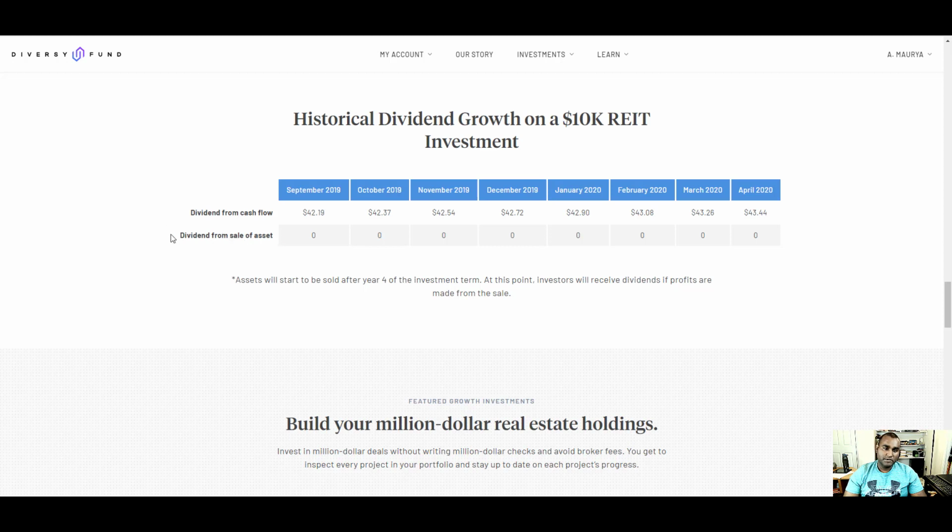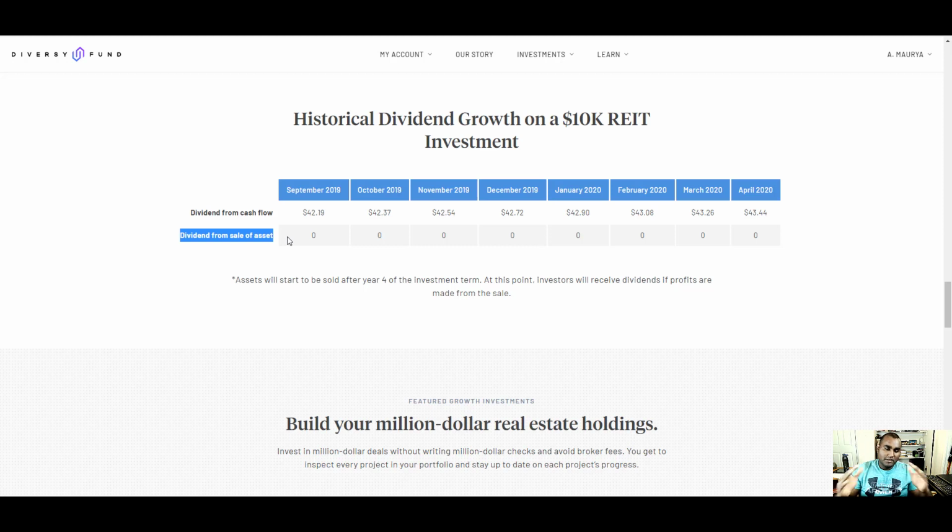Dividend from sale of asset. This is very interesting. They also do when they basically sell the asset that they invested in with your money, you also get part of the share back, right? So what they do is basically they buy asset, like let's say a bunch of apartments together, then they go ahead and renovate, then therefore they create what's called the ARV, right? After repair value, basically the real estate value goes up.